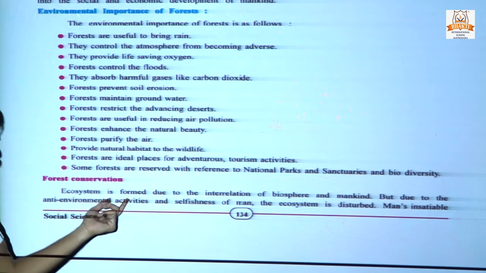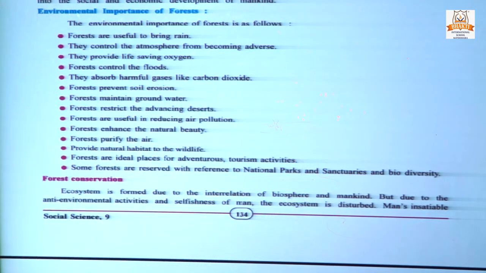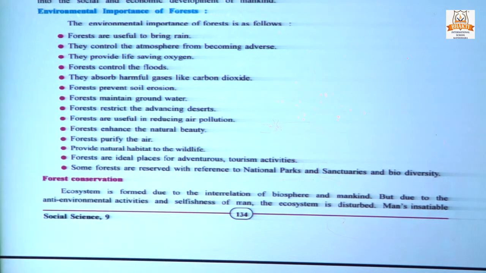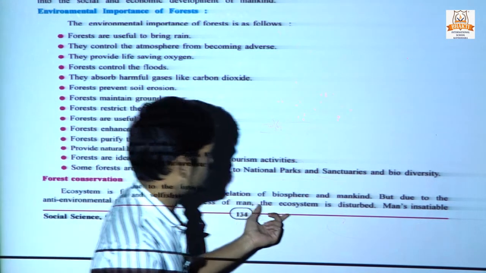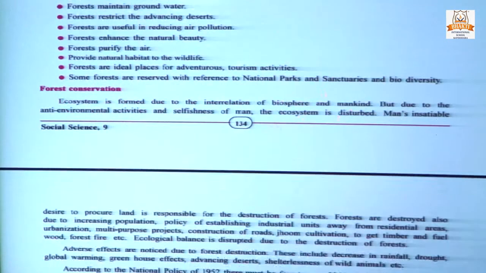So, the ecosystem is formed due to the interrelation of biosphere and mankind. The ecosystem is formed when on one side there is humans and on the other side there is the biosphere, but due to the anti-environment activities and selfishness of man, the ecosystem is disturbed. Man, insatiable.